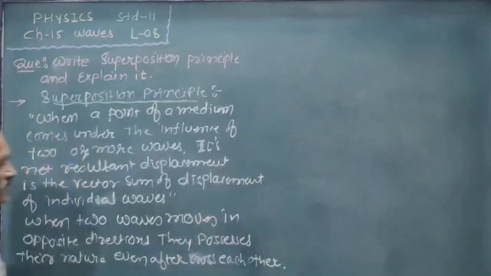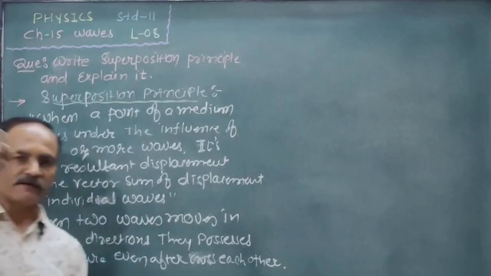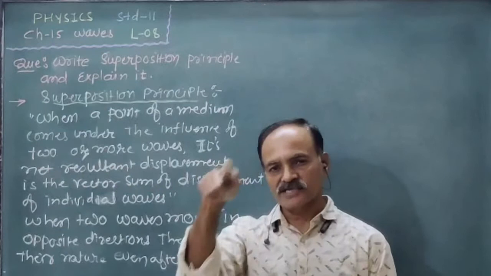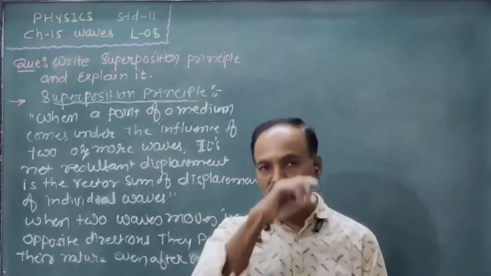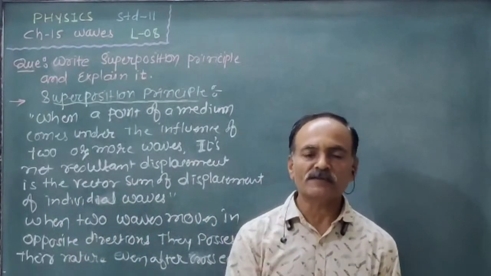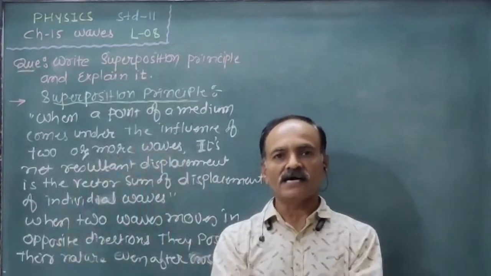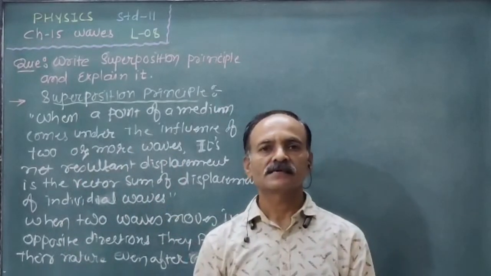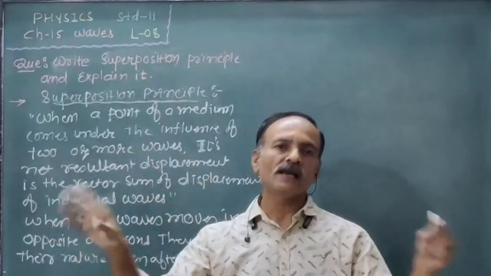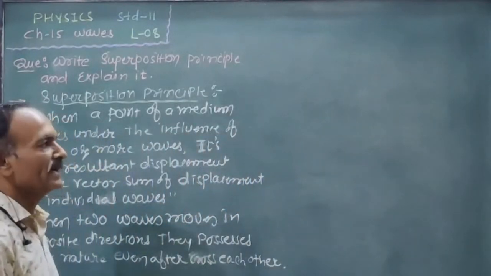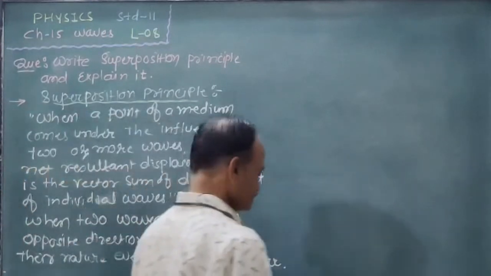What it says is that if two waves are moving in opposite directions, one wave is moving in this direction, and at the same time another wave is moving in the opposite direction, both in the same medium. During this motion, at the point of the medium where both waves are superposed, after they cross, they possess their original nature. We can explain this by the figure.